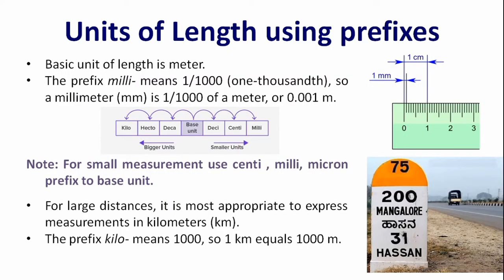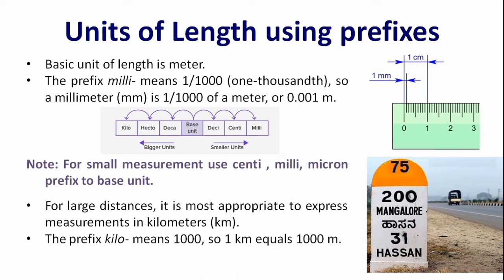So let us now see the unit of length using prefixes. The basic unit of length is meter. The prefix milli means 1 by 1000. So 1 millimeter is 1 by 1000th of a meter. That means I am dividing a meter into 1000 equal parts. That will give you 1 millimeter.